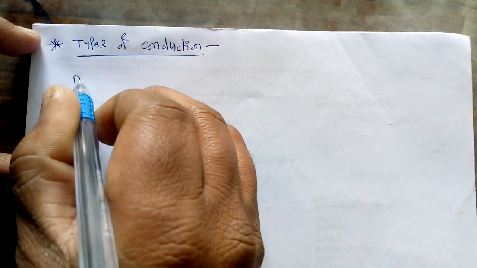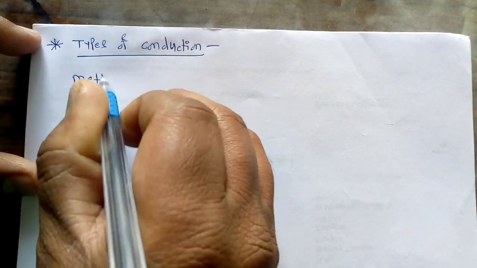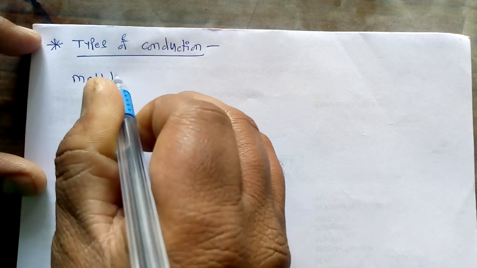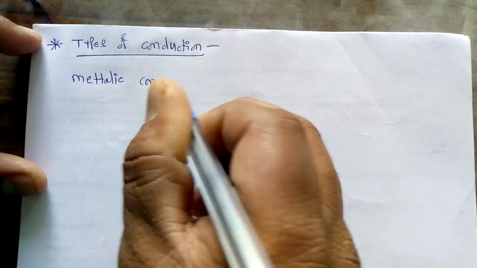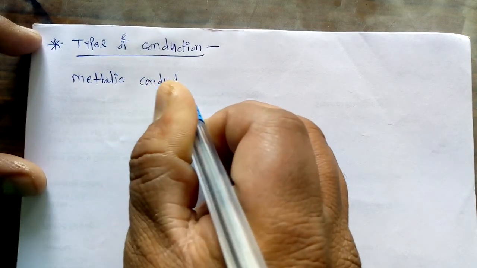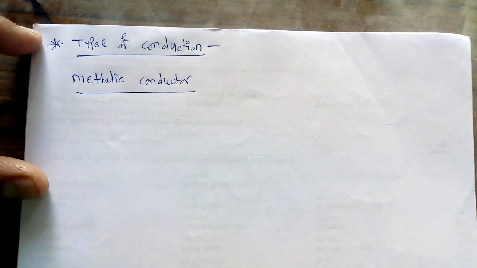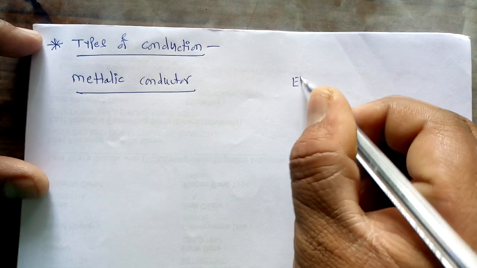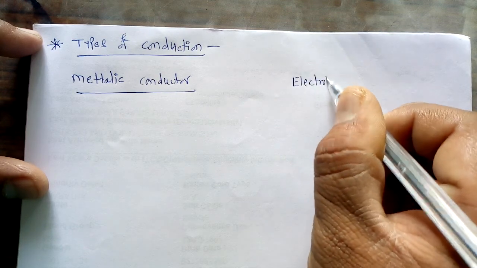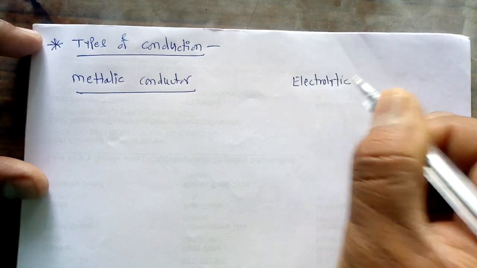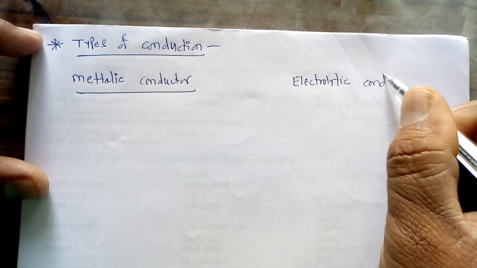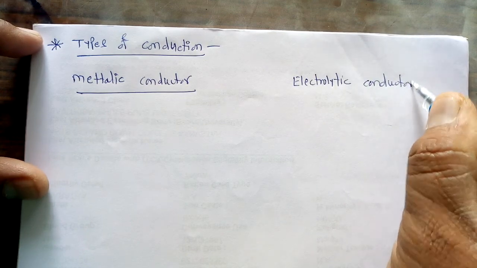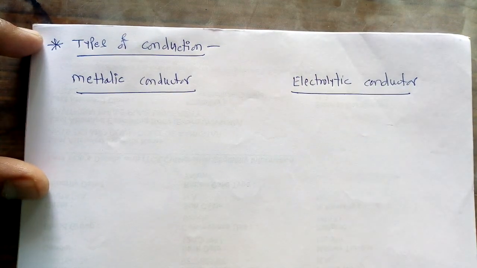One is called the metallic conductor, and the second is called the electrolytic conductor.